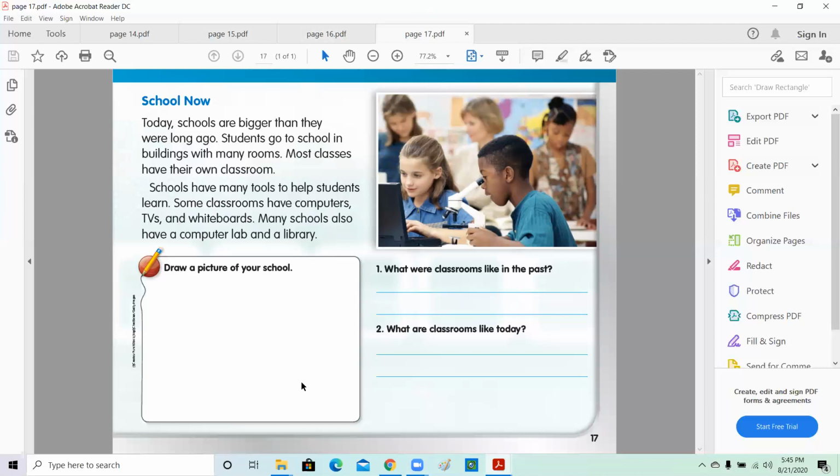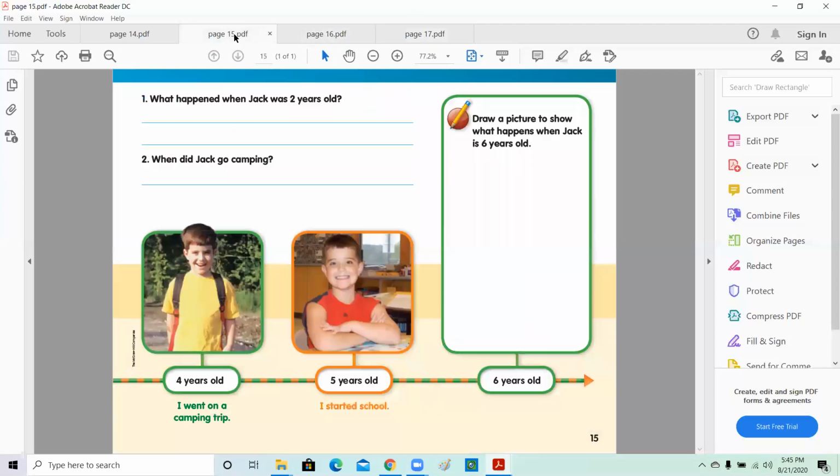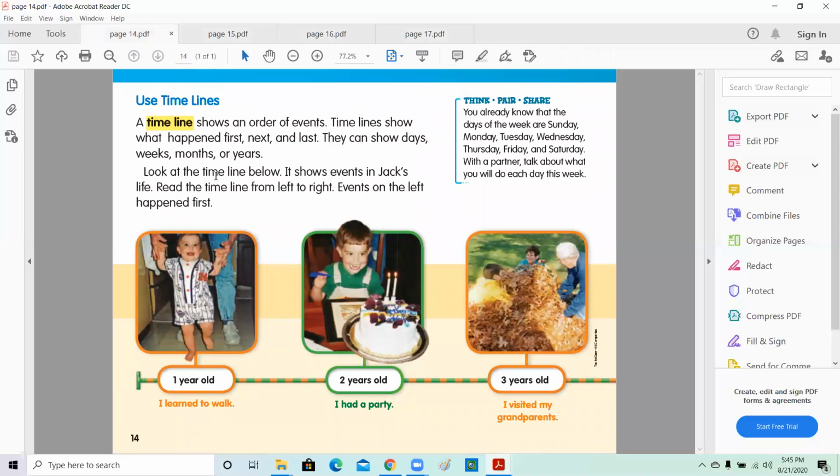Okay, that's it for today, first graders. So we're still talking about long ago and now. We talked about how the family and the house looked long ago and how houses look now. We talked also about schools, and we talked about the new word timeline, and we know that a timeline shows an order of events.